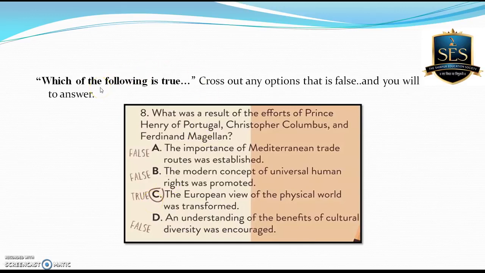Several times such kind of questions are also asked in the GPAT exam: which of the following is true. Most students try to find the right answer, the true answer, but this is not a right strategy. The proper strategy is that whenever such a question is asked, you try to find out which is a false answer. Work exactly opposite to the question that has been asked. So automatically you'll come to the right answer. That means here the true one is C. C is the right answer over here.